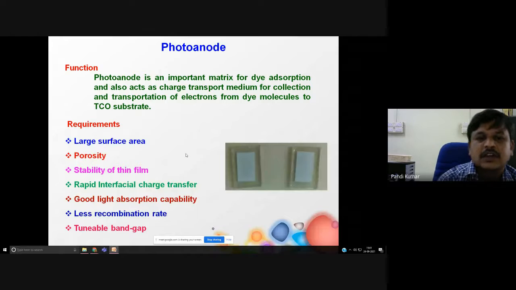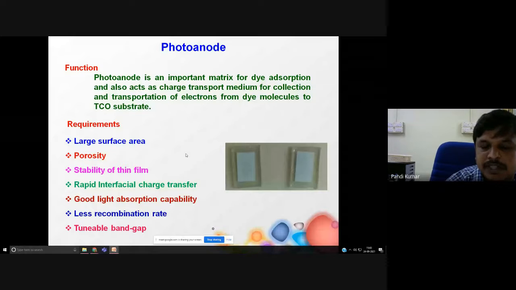Why? Because if you have this material, you can attach the dye molecule over the surface. If there is no semiconductor, then the dye molecule cannot be deposited over the surface of the electrode. So that will play the important role.